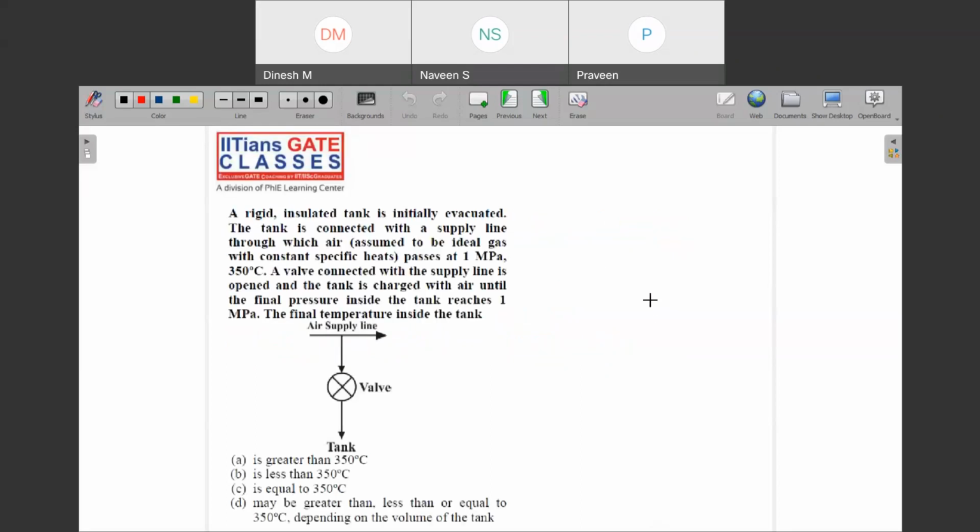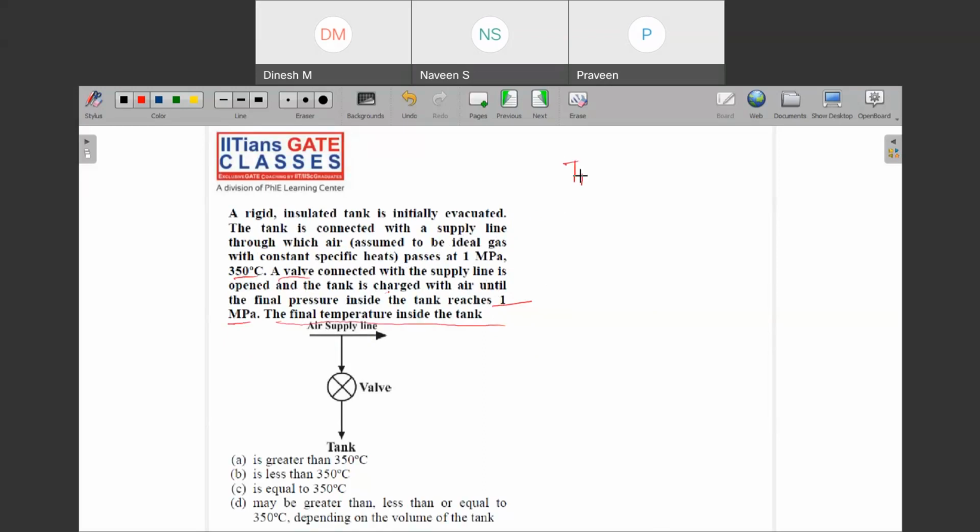Next. It says that an insulated rigid tank is initially evacuated and the tank is connected with a supply line through which air passes at 1 megapascal. The temperature of the air being supplied is 350 degrees Celsius. A valve connected with the supply line is opened and the tank is charged with the air until the final pressure inside the tank reaches 1 megapascal. Then it asks for the final temperature inside the tank.